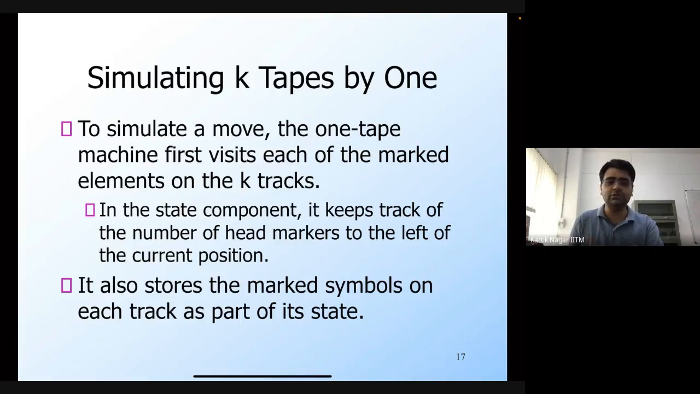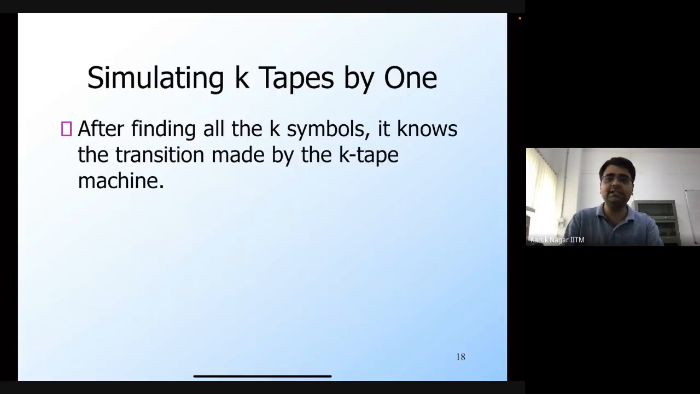So the state also is going to be a vector now, okay? And once it knows all of the k symbols, then it knows the transition that would be made by the k-tape machine, right? So it knows the state and it knows what the symbols under each of the k read heads are. So it knows what the transition is. So then it has to simulate the transition, right? So again, it's very straightforward, right?